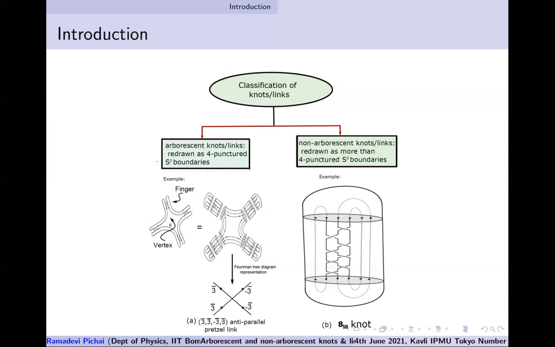Minus means left-handed crossing. You can use a very nice shorthand. Instead of drawing the diagram of arborescent knots, we could use this. So this is the shorthand notation of 3 bar, 3 bar, minus 3 bar, minus 3 bar. And that's a pretzel, an anti-parallel pretzel, because the bar is for the 2 strands being anti-parallel. The strands which are braided are anti-parallel in orientation.